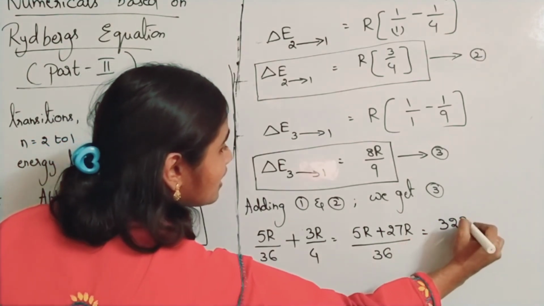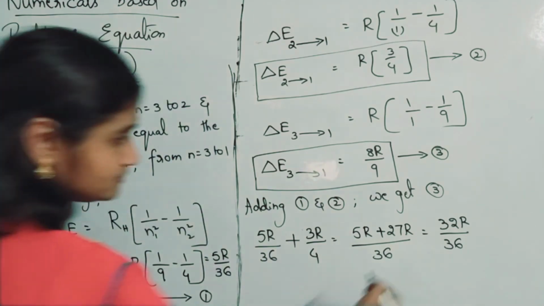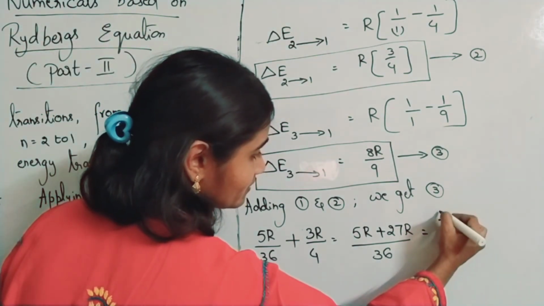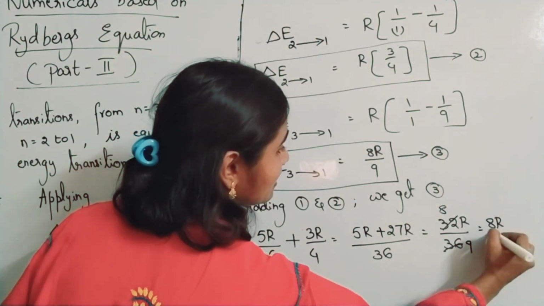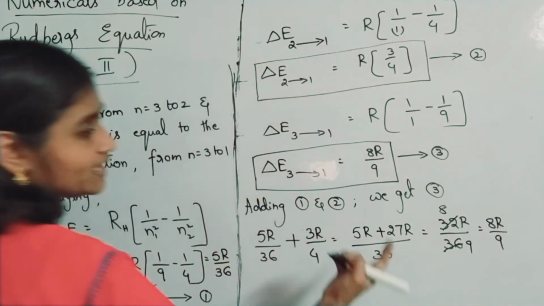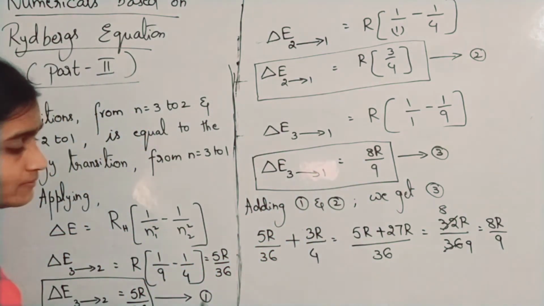So 32R by 36. Okay, this you can cut by 4. 8 9s are, which is equal to 8R by 9. So 8R by 9 means nothing but the third one only.